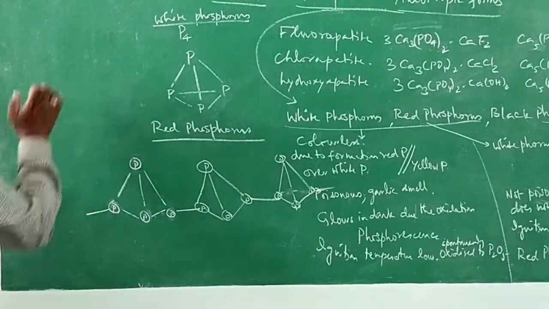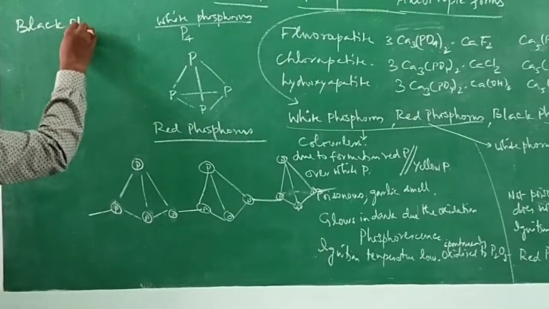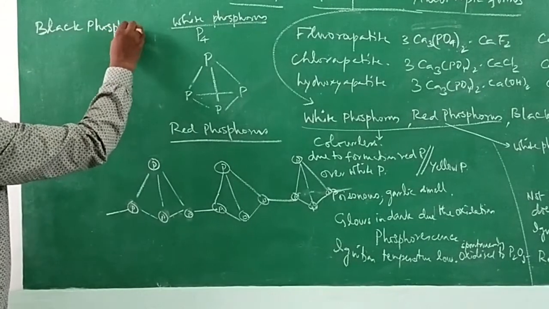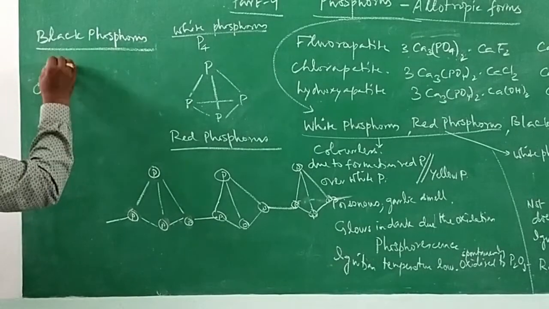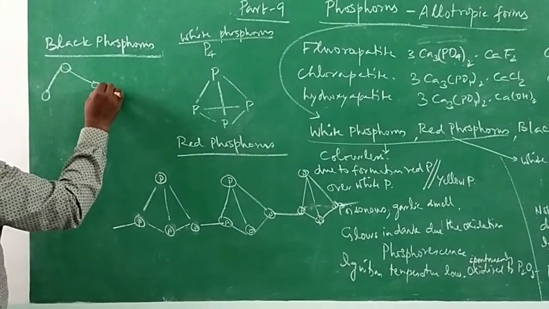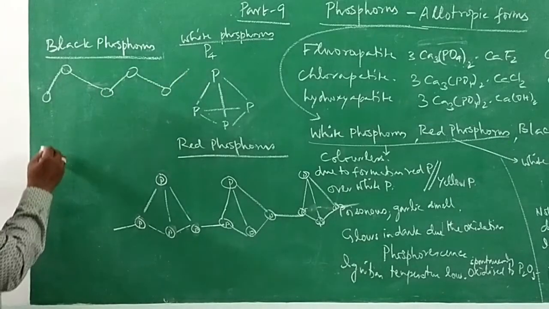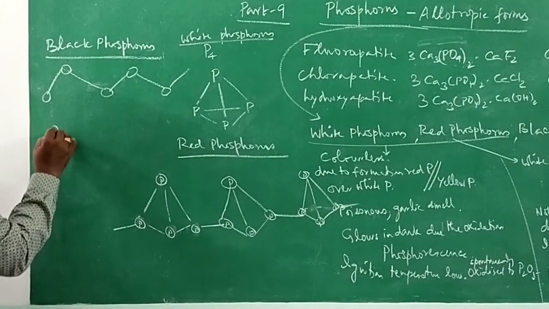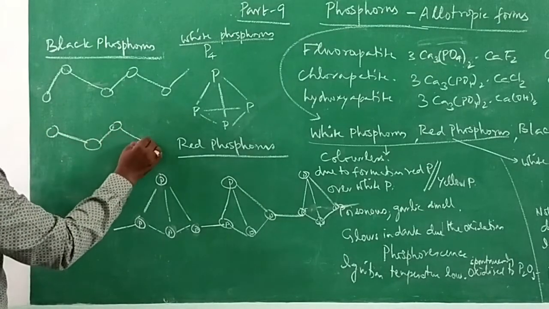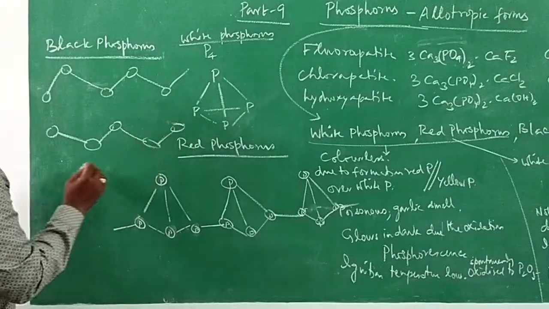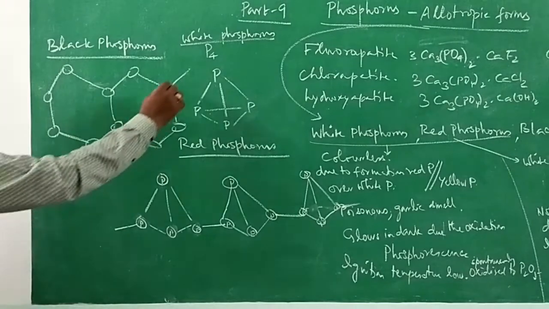Let me draw here, for black phosphorus. Next one here. Like this it goes. A bond is made here like this, like a hexagon, and the structure continues.